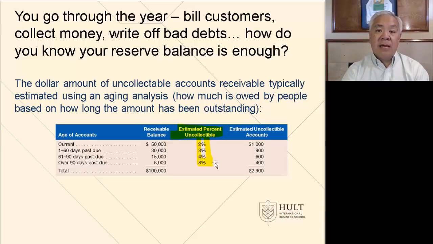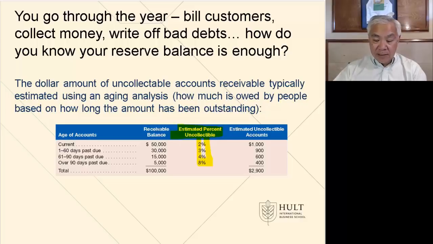When we multiply the amount of receivables times the percent we think is not collectible from that age group, we end up with $2,900 out of $100,000. Again, these estimates in yellow are based on a company's estimates. There's no regulatory guideline, there's no schedule that's standard because it's very specific. What is the estimate for the experience and the customers and the times for the company? So that's how we do this aging to test whether our allowance is big enough.